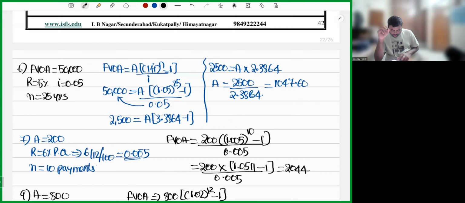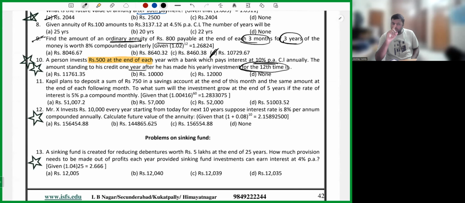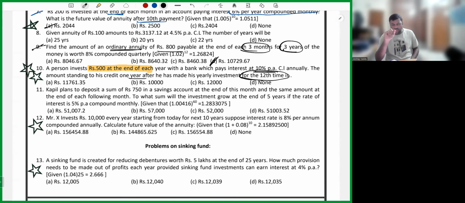Now coming to the options. Sir, there is no 10,692 in the option. Can the answer be none? Answer is not none, my dear friends. Answer is there. Let me tell you. He is telling the amount standing to his credit 1 year after he has made an yearly investment for 12th time. Try to understand. This person, what he is doing, he is making annuity for 12 periods.